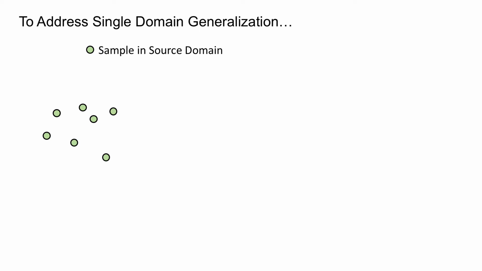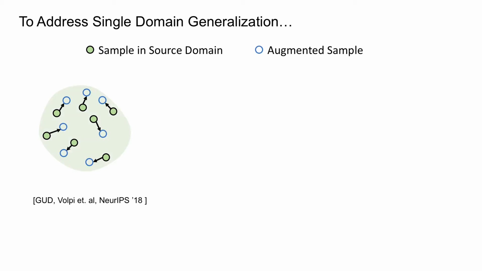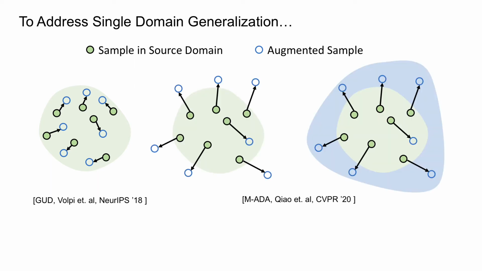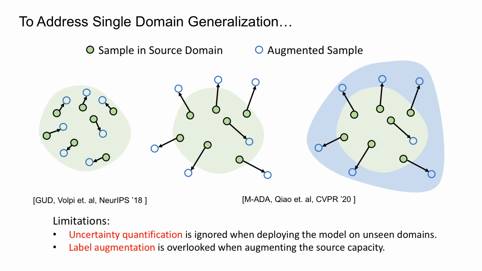To address single-domain generalization, previous works cast this problem in a worst-case scenario. Volpi proposed adversarial data augmentation to generate augmented samples. Models trained on augmented samples are expected to generalize well on unseen domains. However, the domain transportation is severely limited by the worst-case constraint. M-ADA proposed to relax the worst-case constraint and encourage large domain transportation. However, there are two limitations of these methods. First, they ignore the uncertainty quantification when deploying the model on unseen domains. Second, they overlook the augmentation in label space.